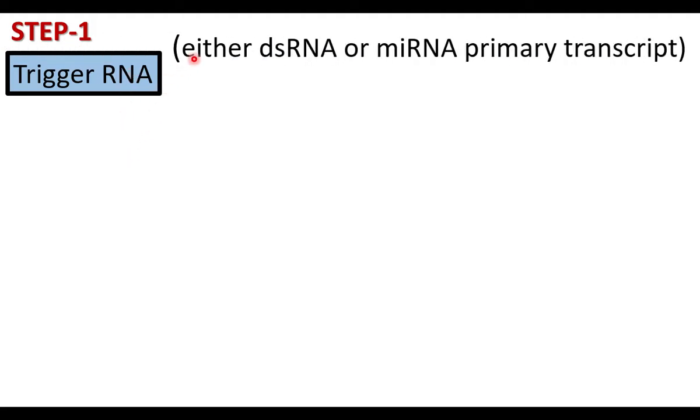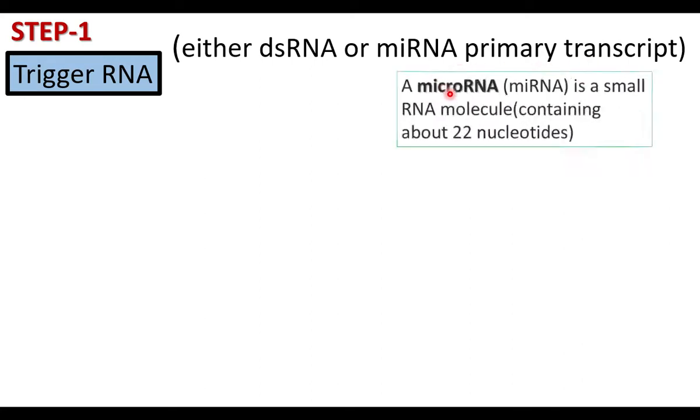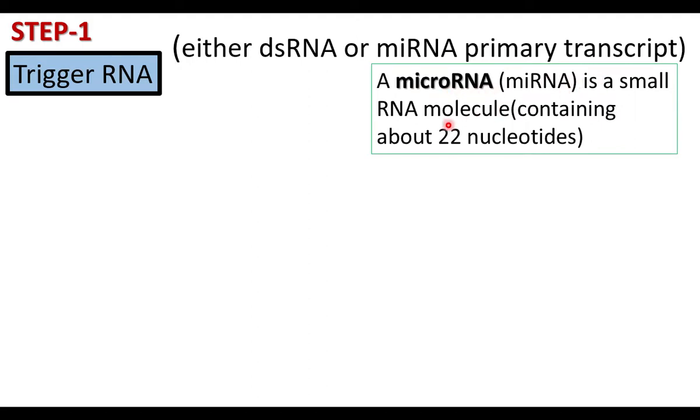Trigger RNA is either double-stranded RNA or microRNA primary transcript. Before processing, it is called a primary transcript. The microRNA is a small RNA molecule containing about 22 nucleotides.